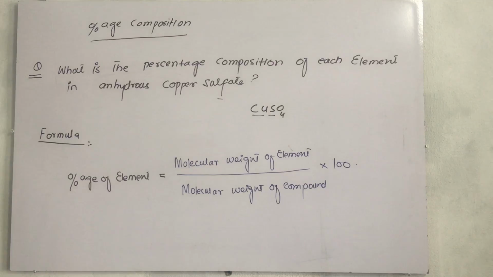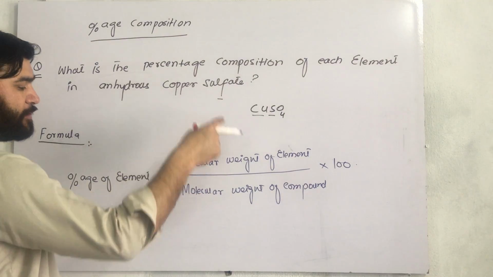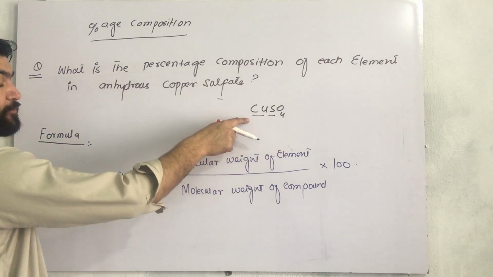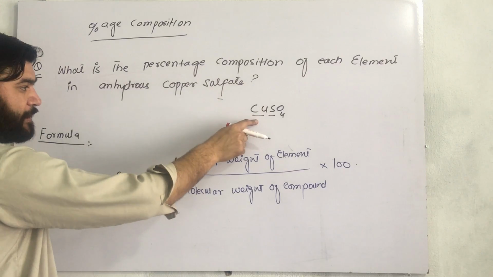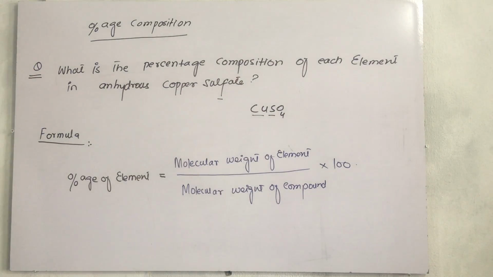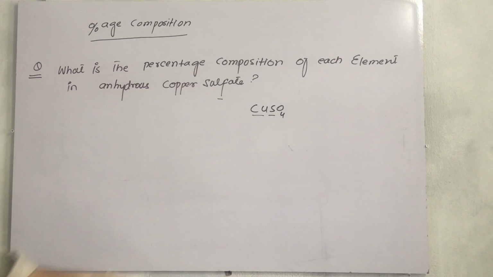Percentage of element equals molecular weight of element divided by molecular weight of compound into 100. Now suppose we want to find copper: we find the molecular weight of copper, divide by the whole molar mass, and multiply by 100, and we will find the percentage composition of copper. Then sulfur and oxygen will be done with the same formula. Okay, that was the formula.